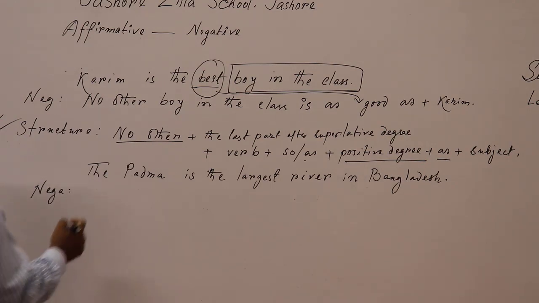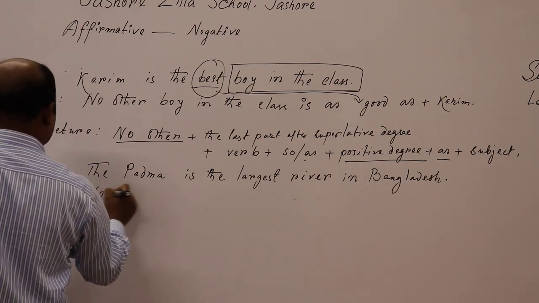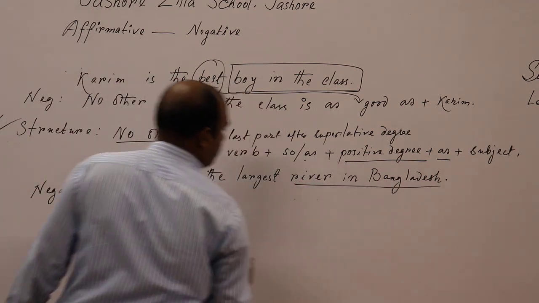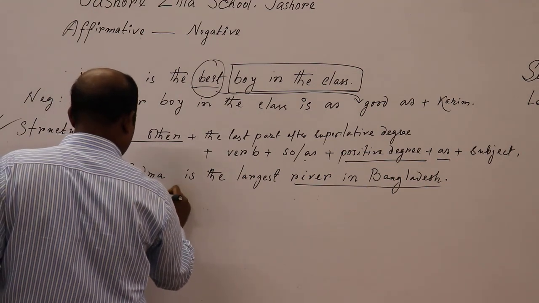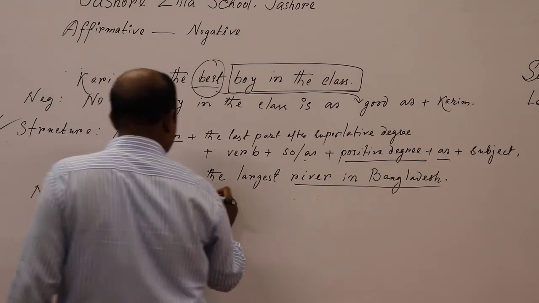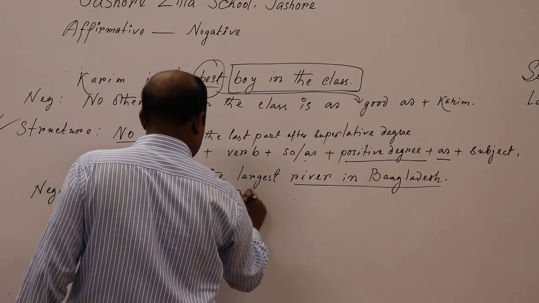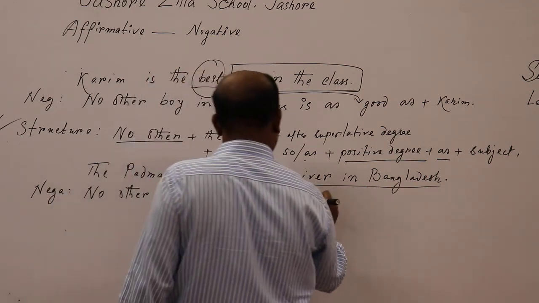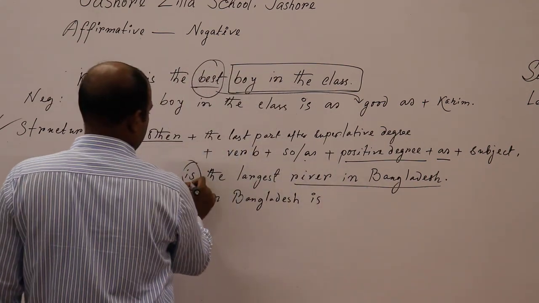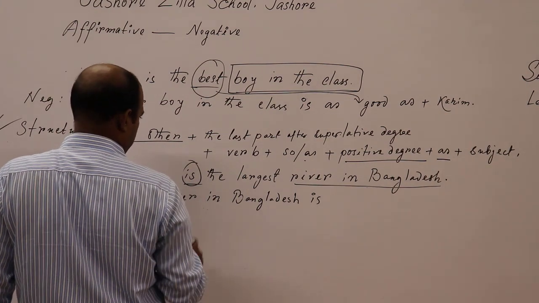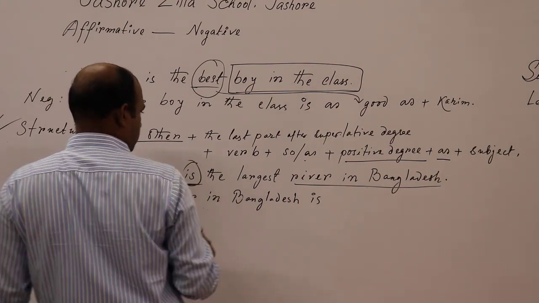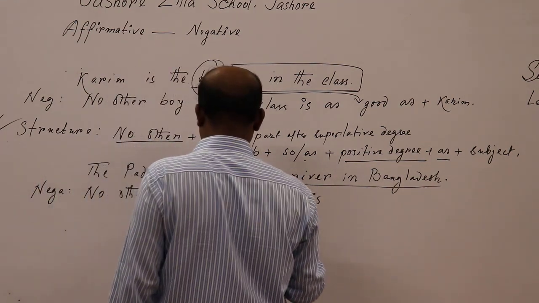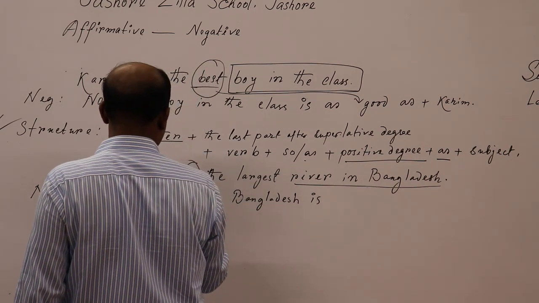Look, at first we need to use no other, yes, no other. Then the rest of the part will be used, no other river in Bangladesh. Look, in Bangladesh is of course the subject. The verb may be was or were if the sentence is in past form.